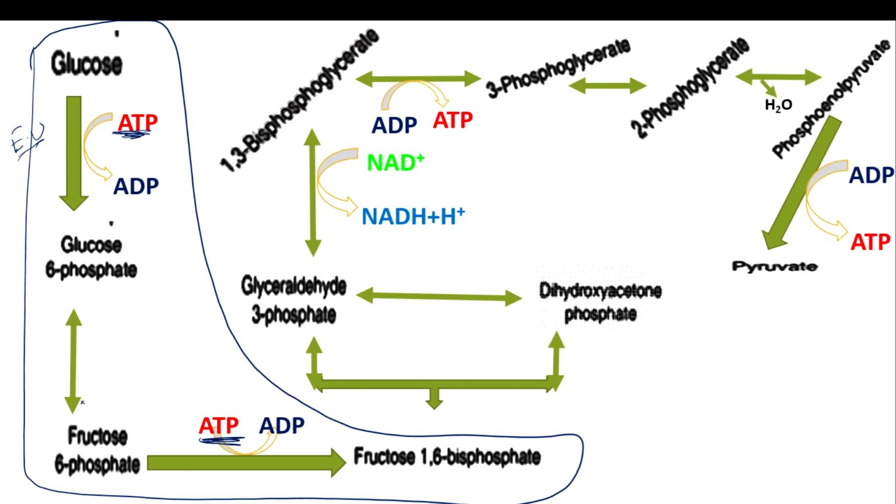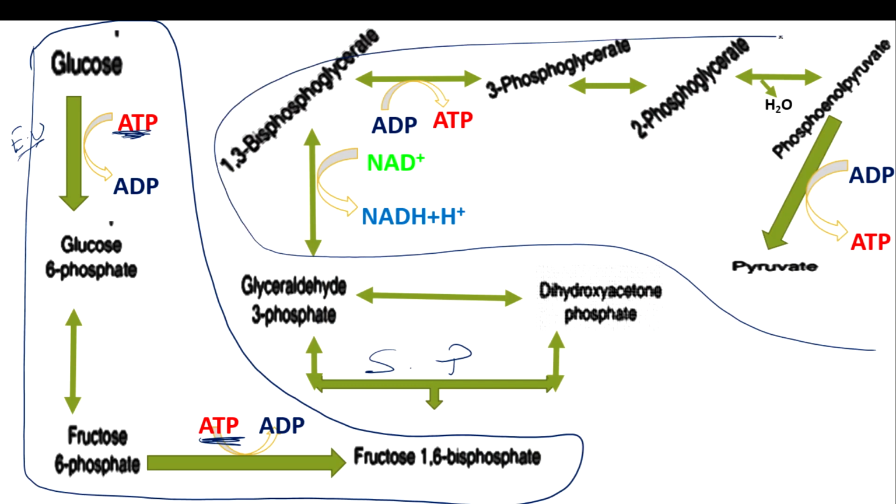So the whole process can be called the energy utilization phase. And now it was split, right? So this can be called the splitting phase. Splitting means separation here, or dividing or breaking down, right? So next one was from here to the last part, it was producing the energy, so it can be called the energy producing phase.